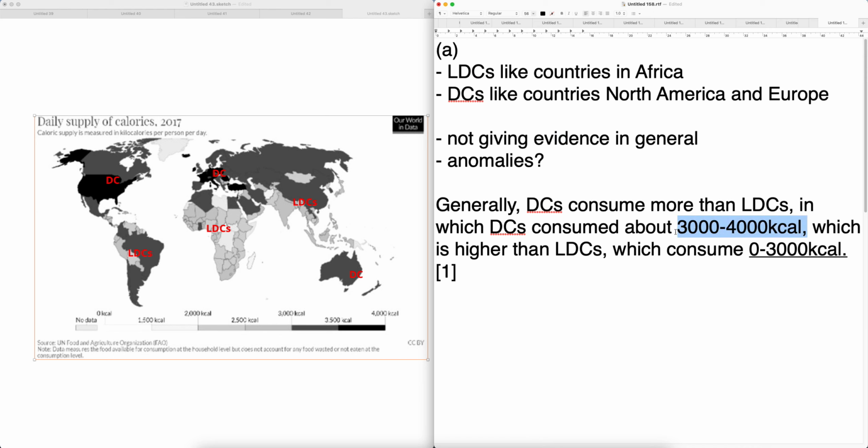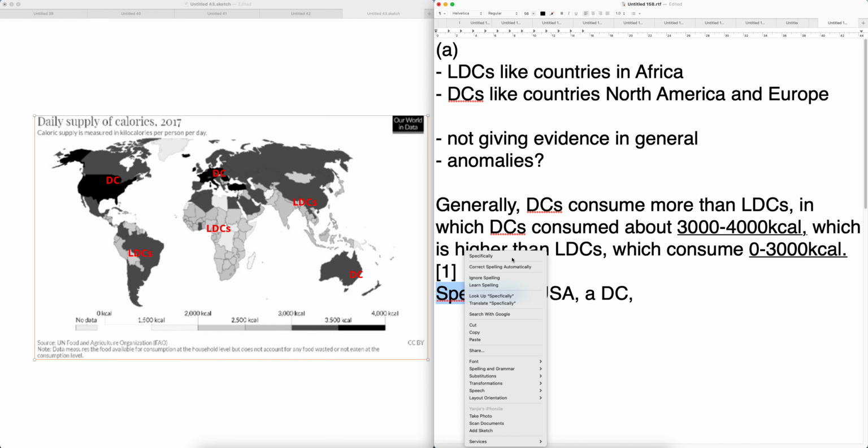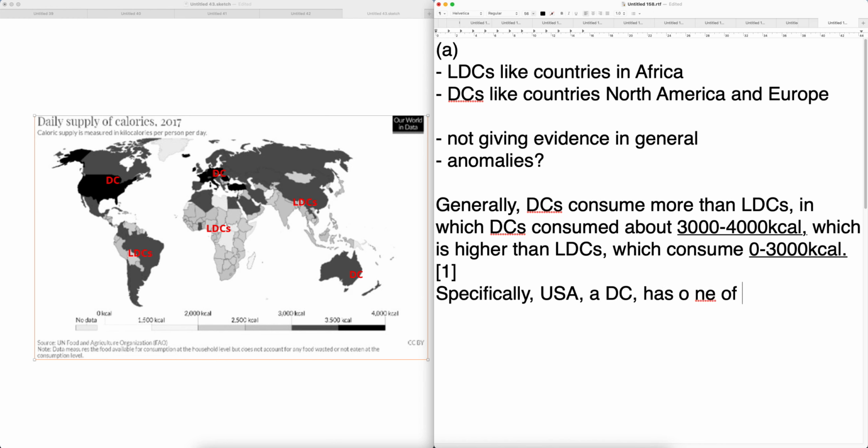Next, most of you are not able to tell me specifically. Specifically, just pick 1 or 2 countries. Maybe just pick the highest one specifically. USA, a DC, has one of the highest consumption at 3,500 to 4,000 kcal per person per day.